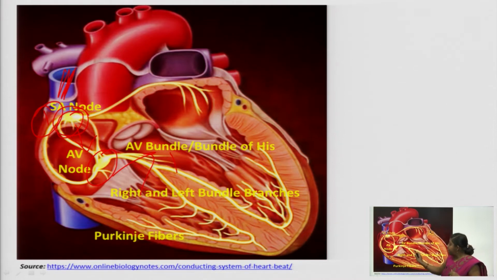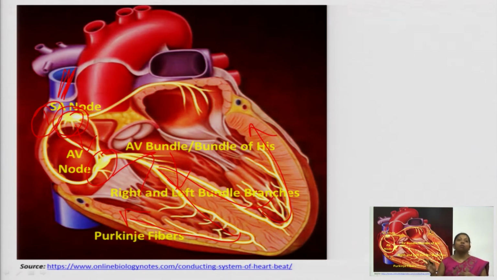The AV bundle further transfers the electrical activity towards your right and left bundle branches. This is the right bundle branch and left bundle branch, and this goes upward and conveys the electrical activity to both ventricles with the help of Purkinje fibers.